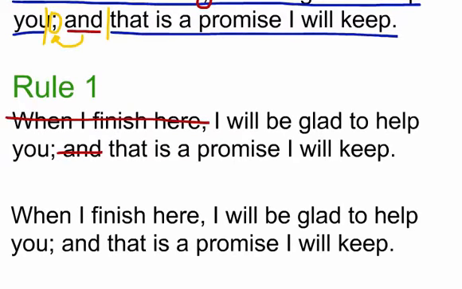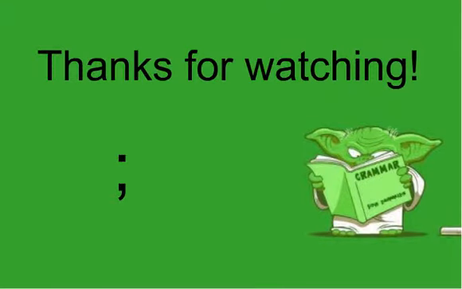If you were to take out the subordinate clause, which is "when I finish here" in the first sentence, and the conjunction "and," this would be an example of Rule 1 of how to use a semicolon, which is use a semicolon to separate 2 independent clauses that are similar.